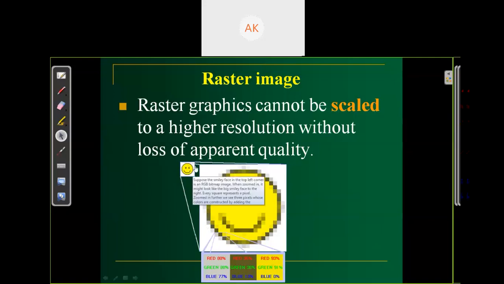So if we just go for the higher resolution, our quality will be degraded. As you can see here, this is the original image. If we zoom in, it will look like this.